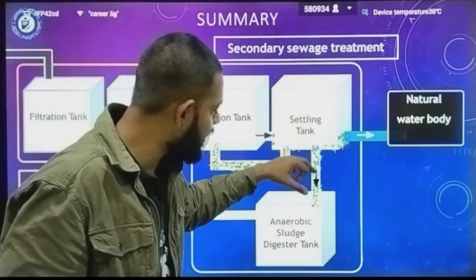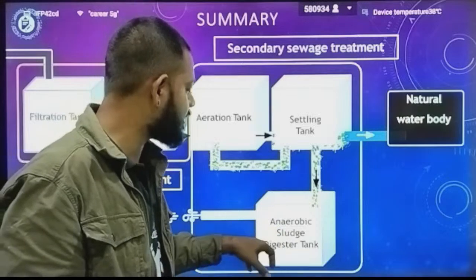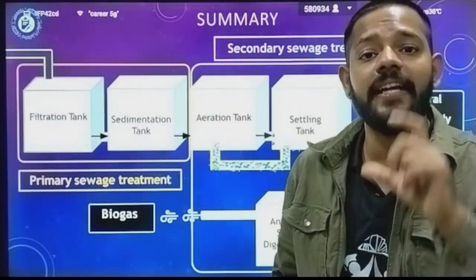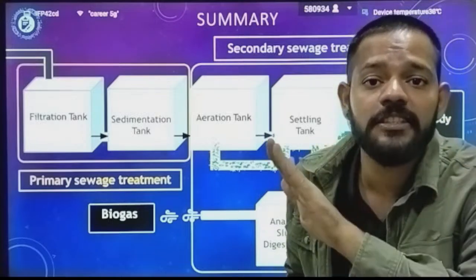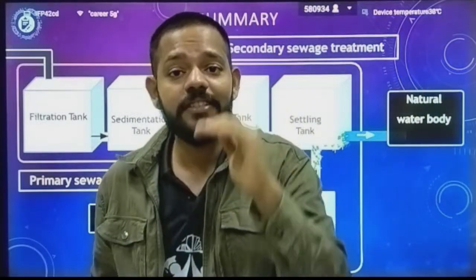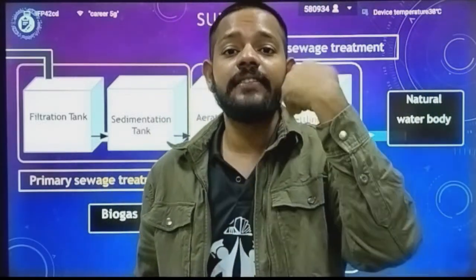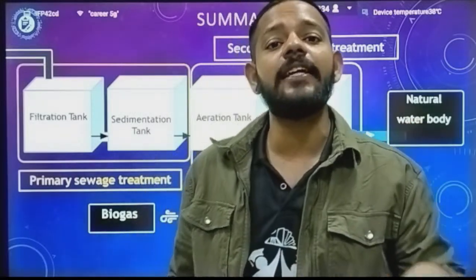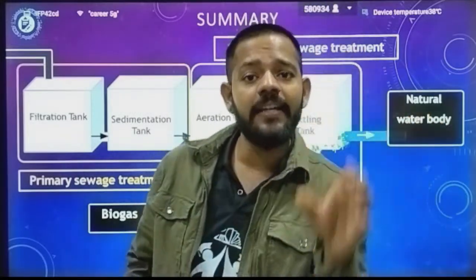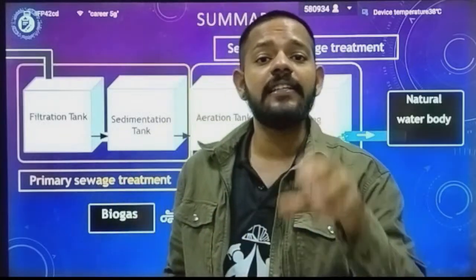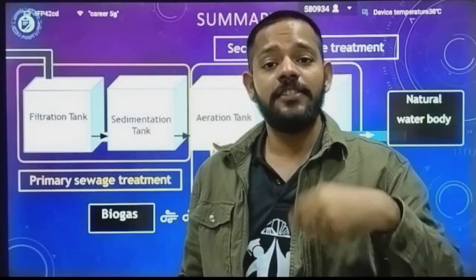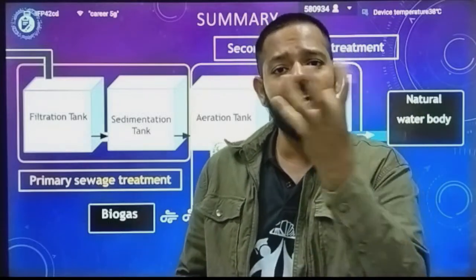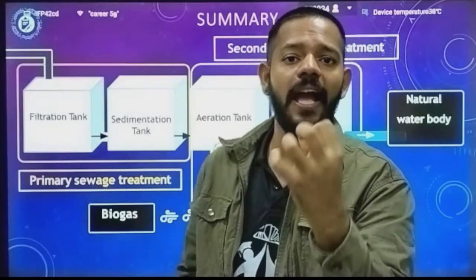Now this activated sludge is sent to the anaerobic sludge digester tank, where anaerobic bacteria are present and the condition is anaerobic, with no oxygen. What do these anaerobic bacteria do? They start eating the dead aerobic bacteria and fungus, and by the digestion of these, gases like methane, CO2, hydrogen sulfide and hydrogen come out, and they combine to form biogas.